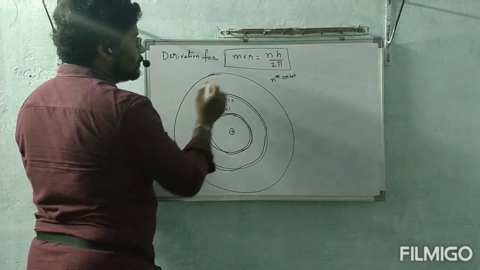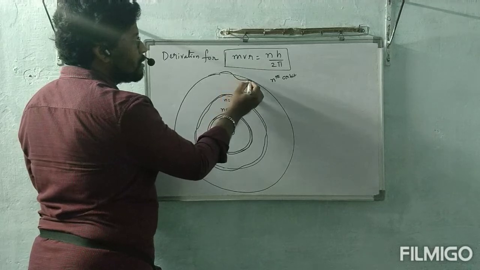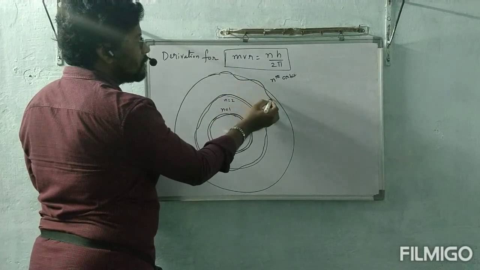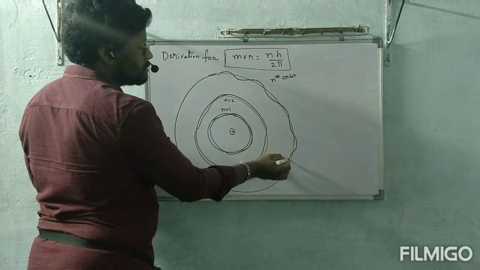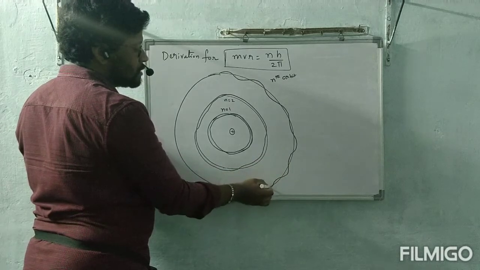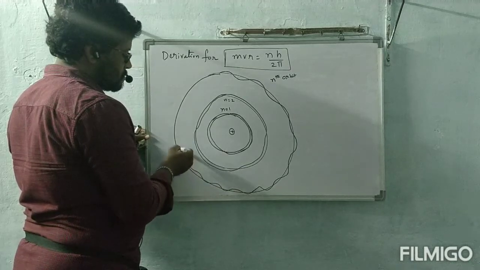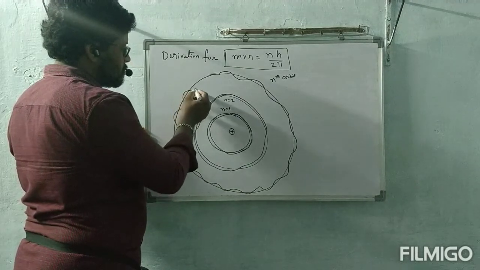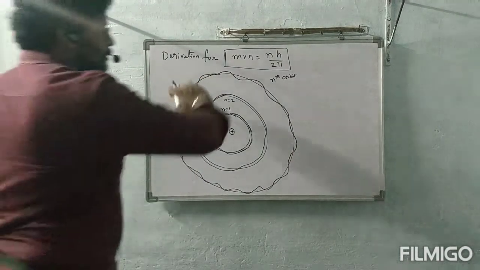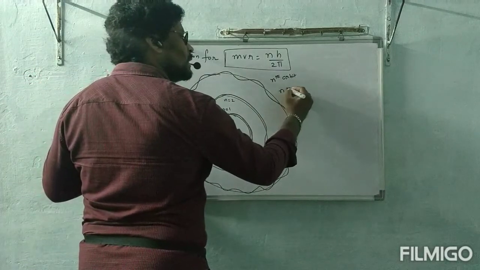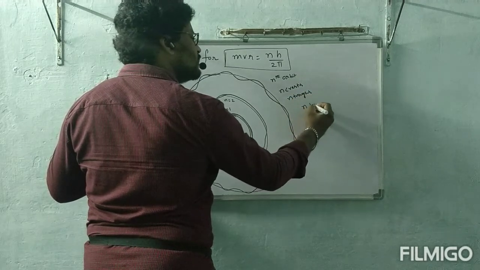In the nth orbit, the electron has n crests, n troughs, which gives n waves.